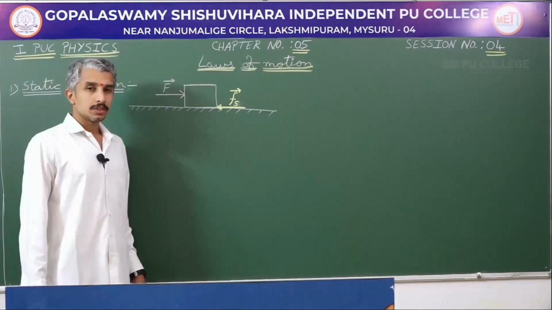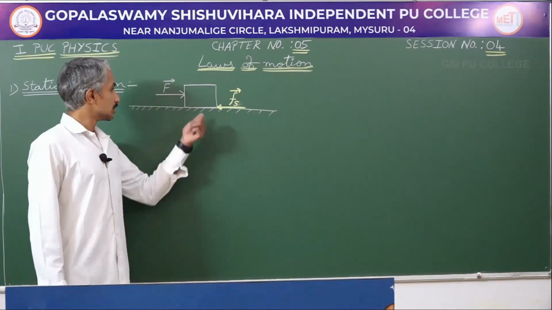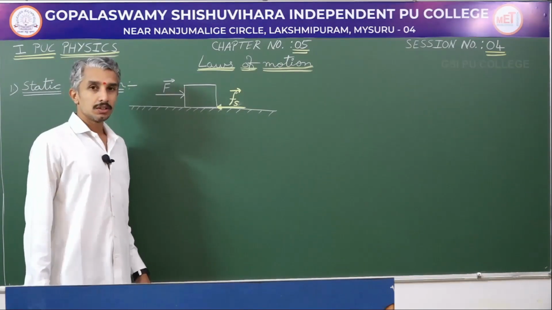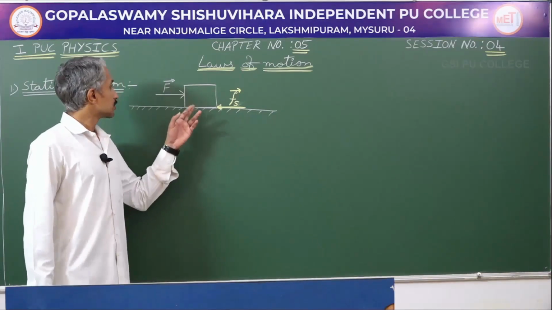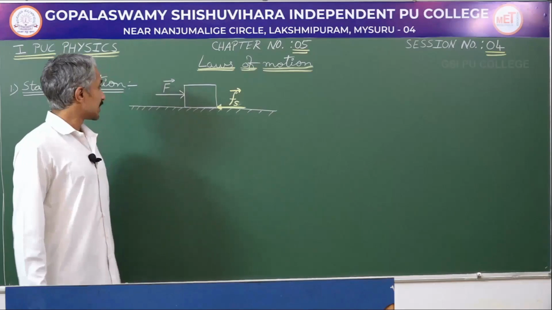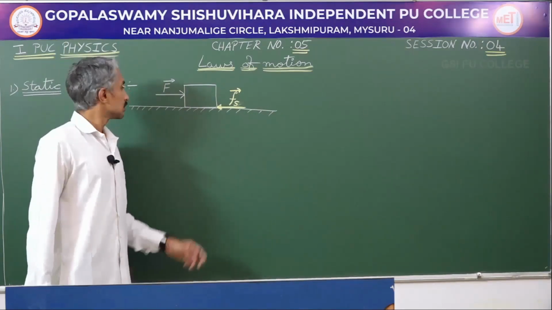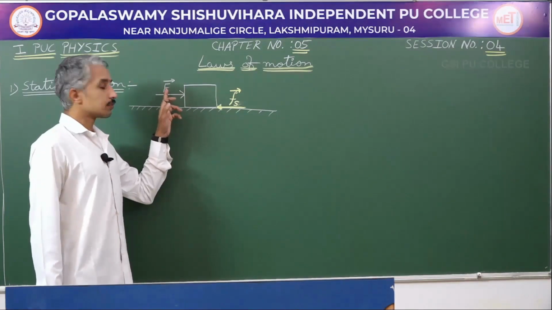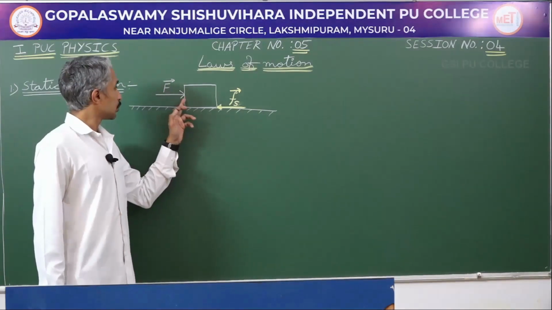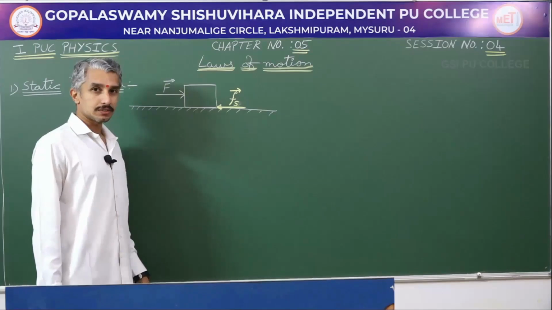Let me begin. In our NCERT textbooks, this diagram is given to describe static friction. Let us go into the detail of this diagram. So, what is this depicting? Here, the force F is the external force that we are applying to move an object on a horizontal surface.